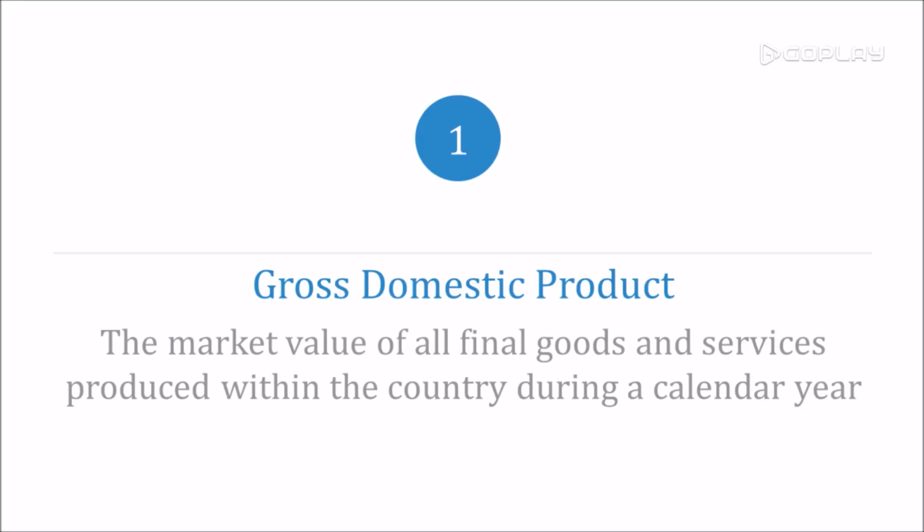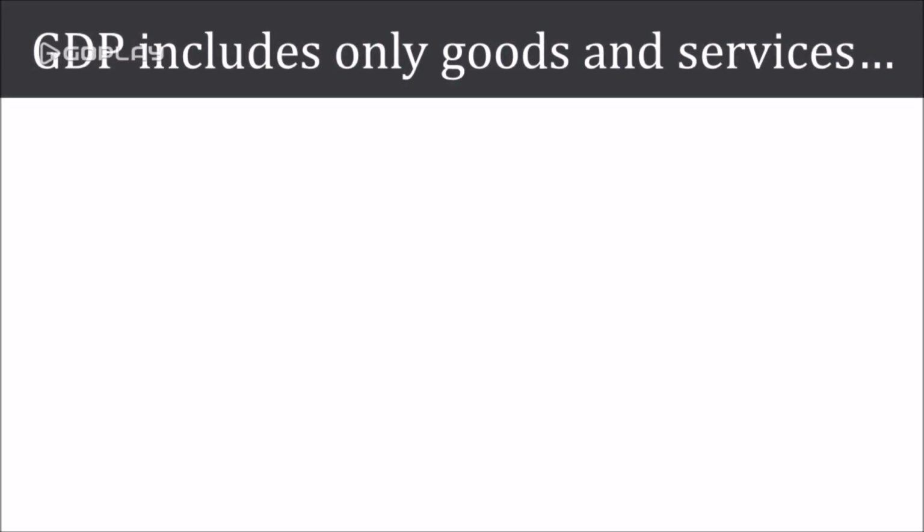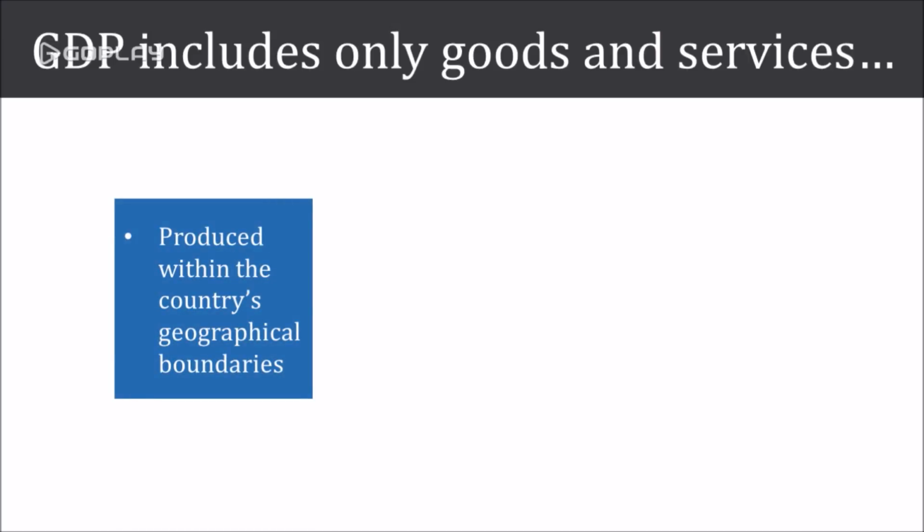GDP is defined as the market value of all final goods and services produced within the country during a calendar year. The formula to calculate GDP is as shown. Take the current prices of goods or services produced, multiply by the quantity produced, and we add up all these figures for all goods and services produced. Please note that GDP only includes goods and services produced within the country's geographical boundaries. It does not matter if the producer is a local or a foreigner.